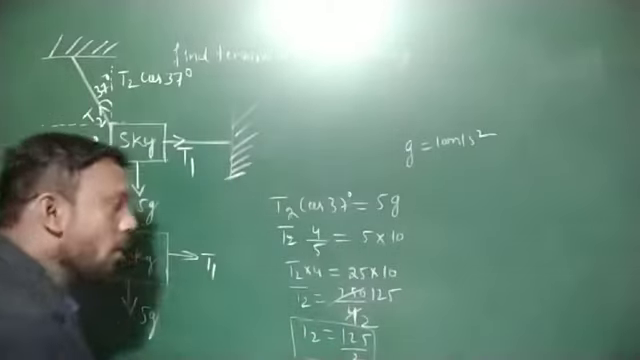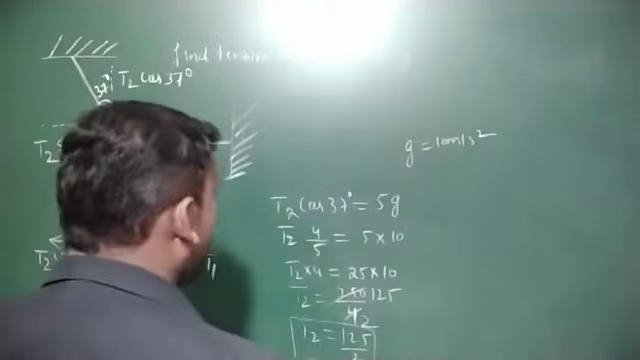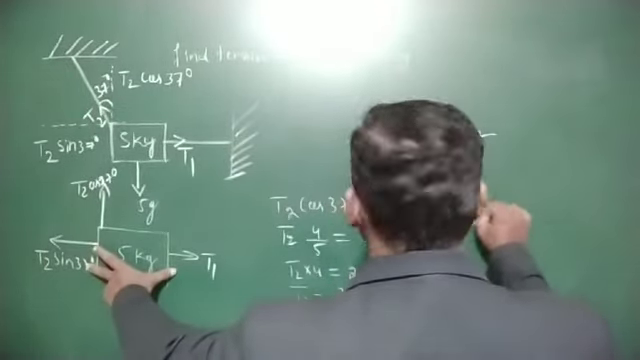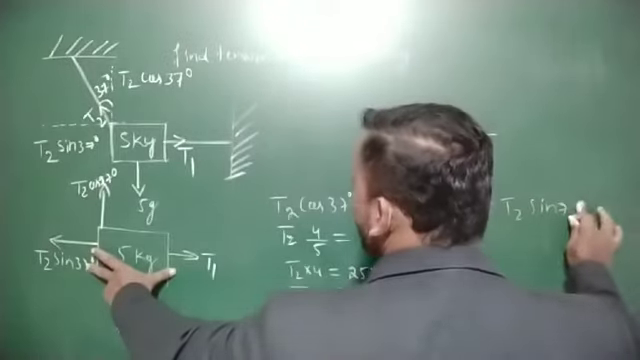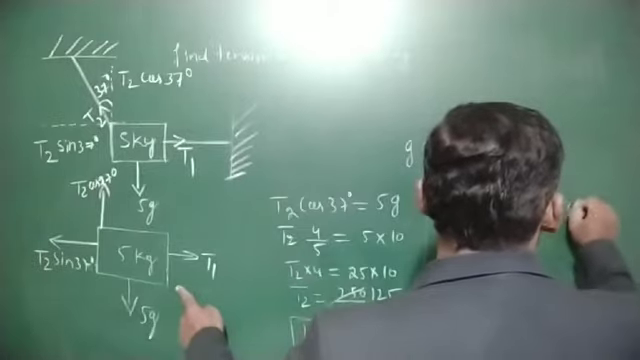And similarly, T1 is equal to T2 sin 37 degree. T1 is equal to T2 sin 37 degree.